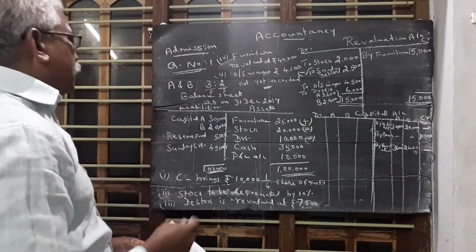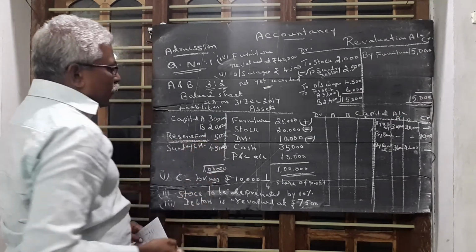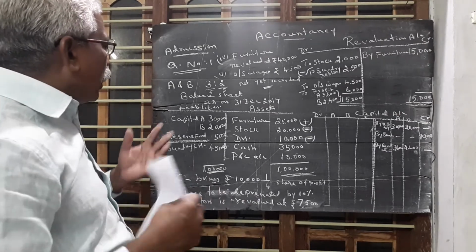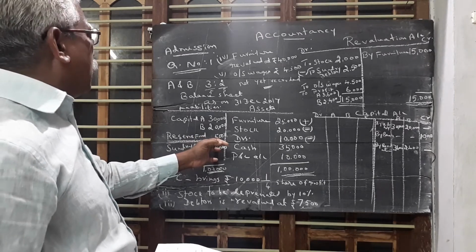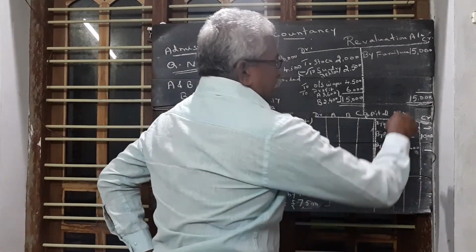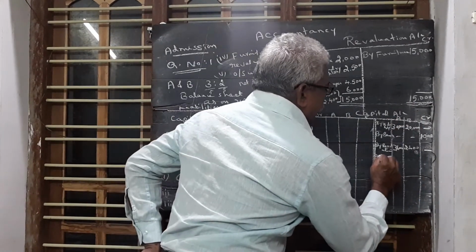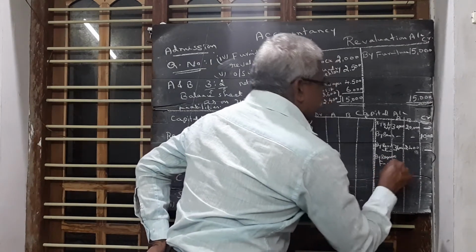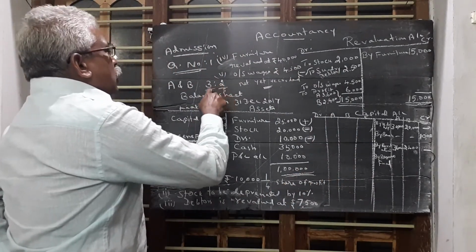Then next point, in this question there is one reserve fund. Reserve fund is just like a profit which is not shared to the partners. Now the partners want to share this reserve fund. So this reserve fund is entered here. This side is the favorable side, this side is the unfavorable side. By reserve fund, it is taken by A and B in the ratio of 3:2.